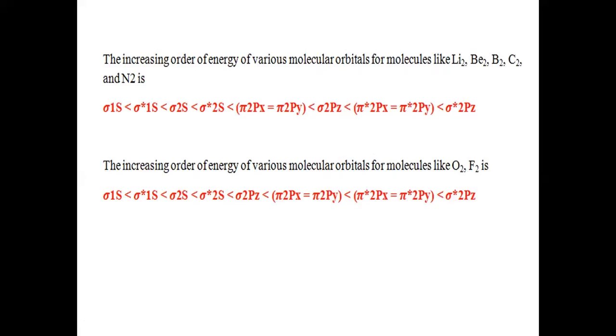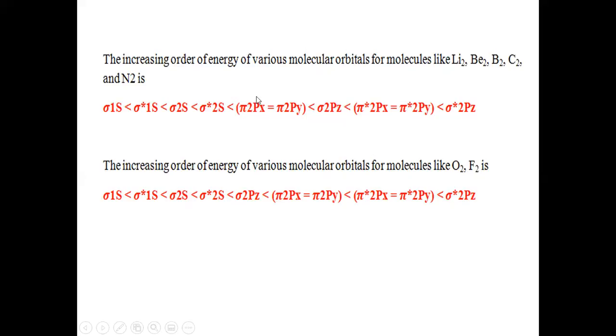First, sigma 1s orbital is filled, then sigma star, the antibonding 1s orbital, and next sigma 2s, sigma star 2s, and then pi 2px and pi 2py. These two orbitals are degenerate. As I already told you, for py and px the molecular orbitals are represented by the pi bond, and for pz it is represented as sigma.